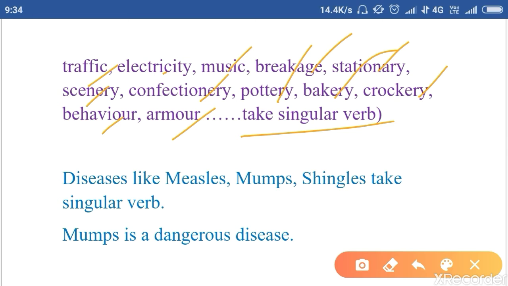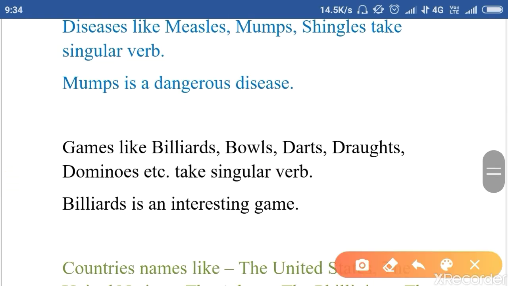The next rule is diseases. We use a singular verb with diseases. For example, measles. Now you will think that since there is an s, it is plural. No, it's the name of a disease. Measles, mumps, shingles take a singular verb. For example, mumps is a dangerous disease.